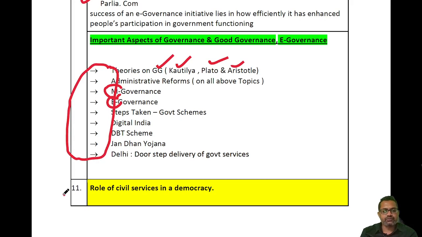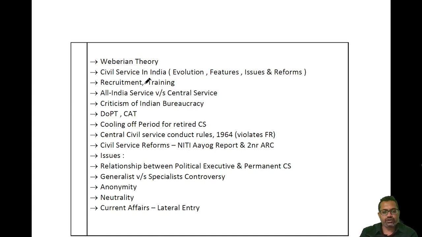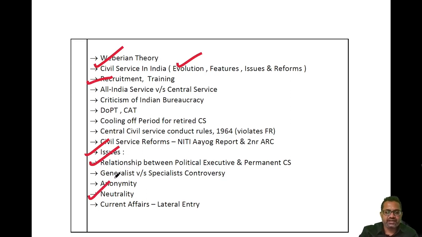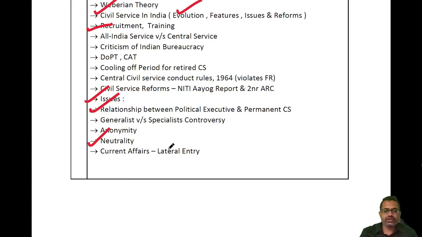And finally, we'll move to the role of civil service in democracy. When you analyze the role of civil service in democracy, you have to understand what is civil service, what is bureaucracy, and to understand civil service and bureaucracy you have to understand the Weberian theory. Weber had given seven to eight important features of bureaucracy. Everyone should go through this. Then evolution of civil service during British rule, recruitment, training, cooling off period, issues, relation between permanent and political executive, anonymity, neutrality, and lateral entry recently done by the Modi government.